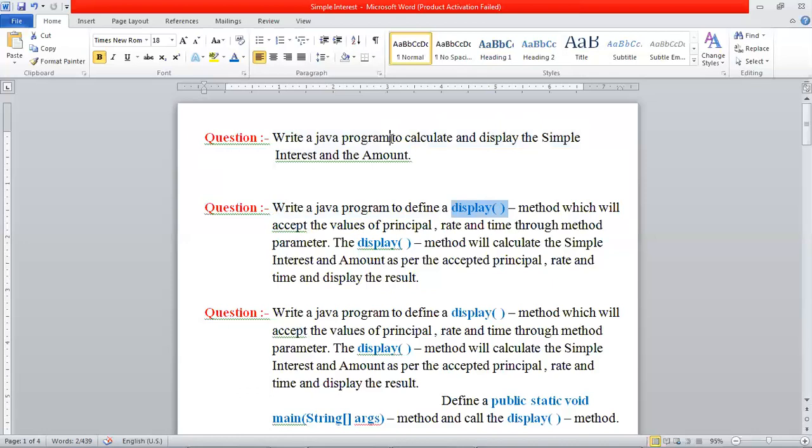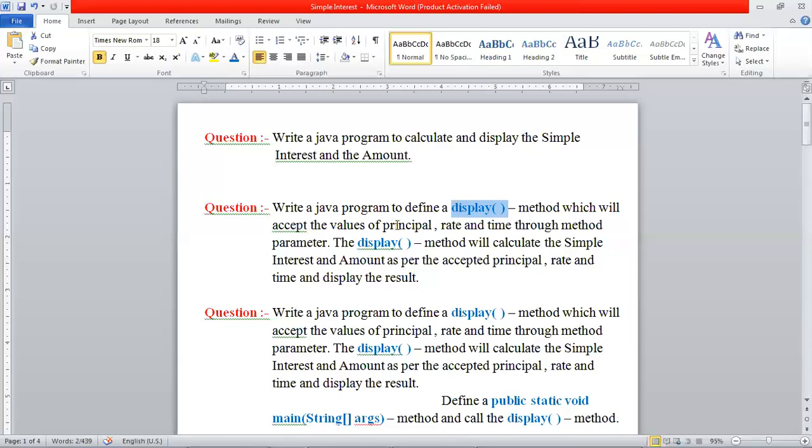But in the second question, compulsorily, we have to define a method with the name display. Here nothing was mentioned about the name of the method, but here we have to define a method with the name display. So write a Java program to define a display method which will accept the values of principal, rate and time through method parameter. So we will have to make the display method a parameterized method which will take 3 parameters: principal, rate and time.